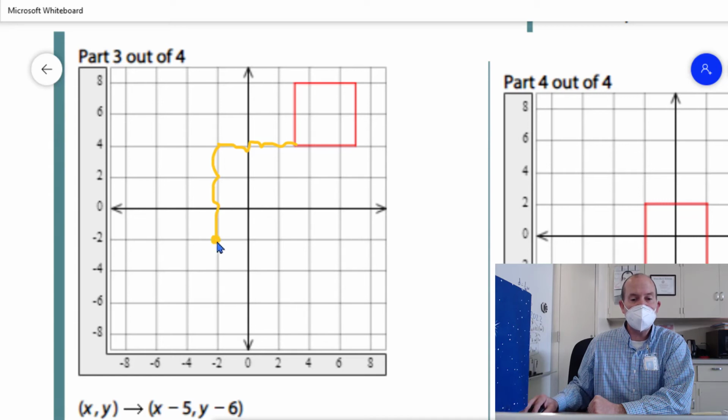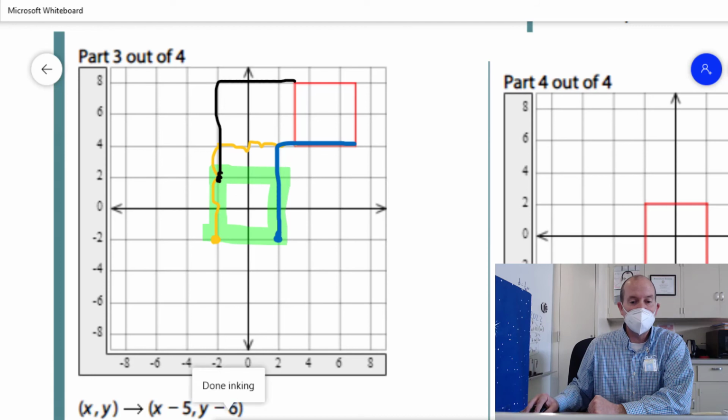And notice I end up centered. This corner ends up over there. This one would go over here and then down 6 over to here. And then, of course, the top left would go to the left 5, down 6, and would end up right here. And I end up with this shape that's kind of centered right on the middle, right there.